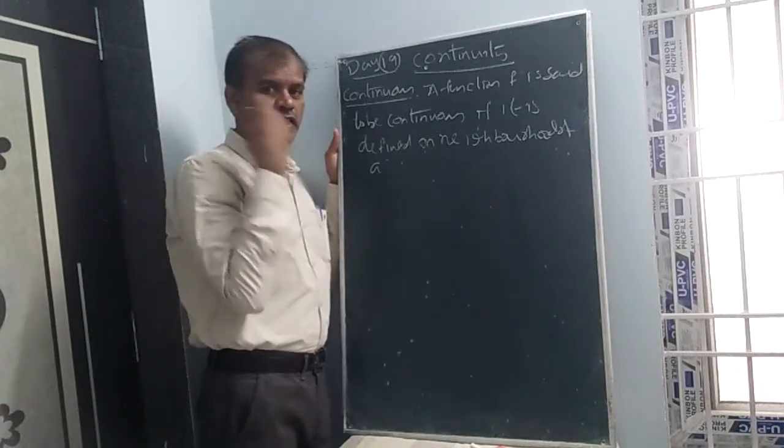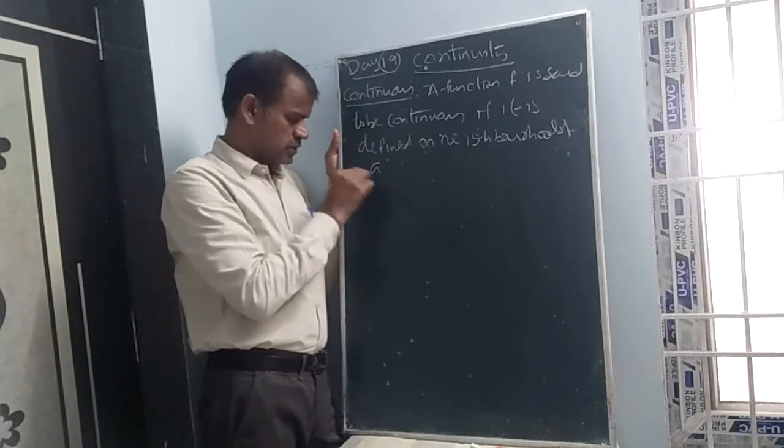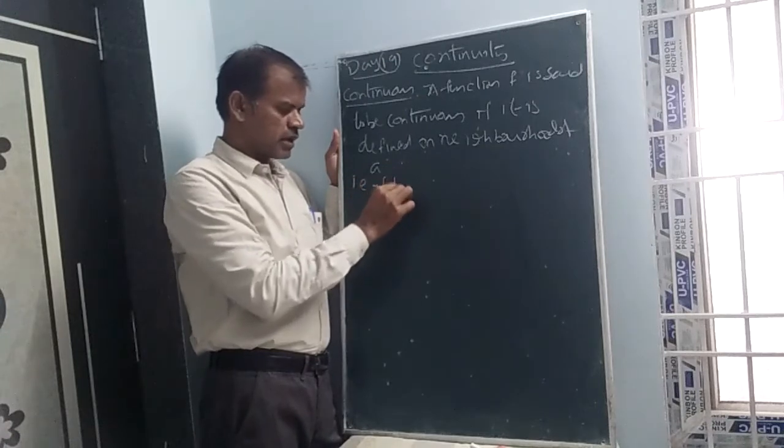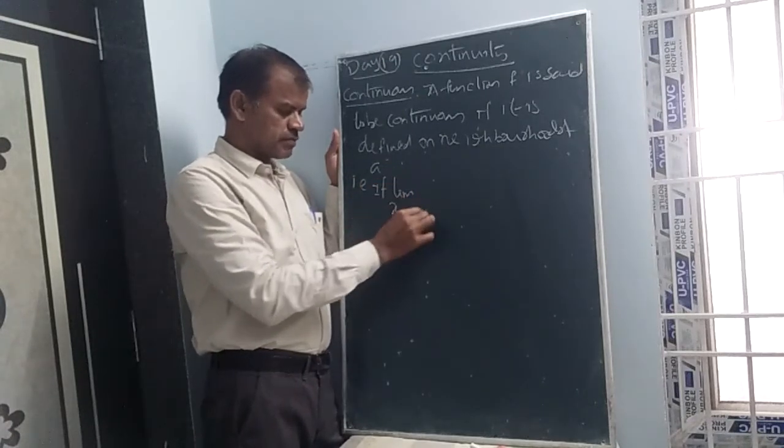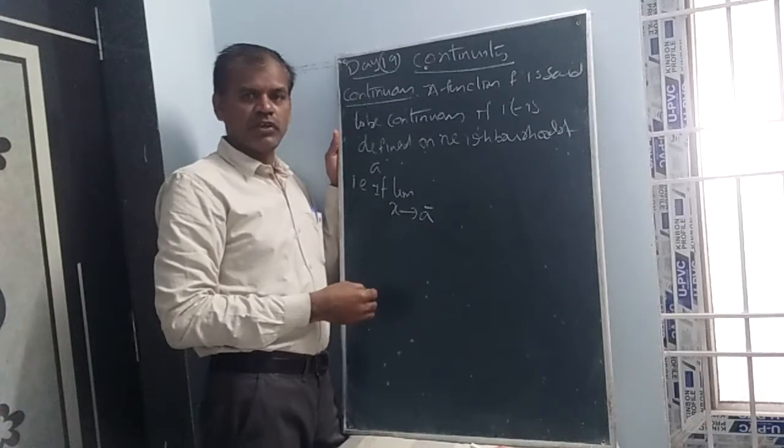Already I have discussed regarding neighborhoods. That is, limit x tends to a minus, so this is the left neighborhood of a.